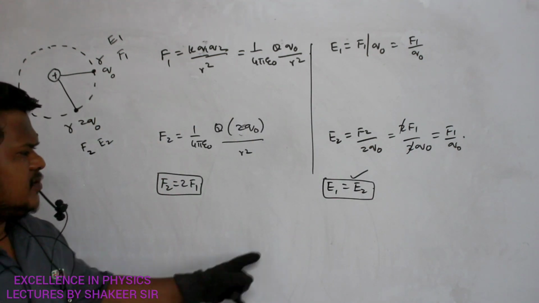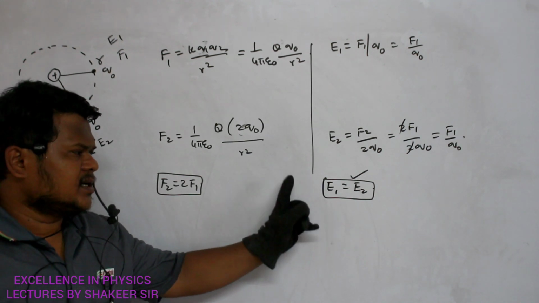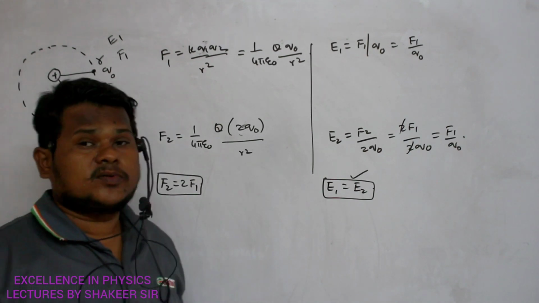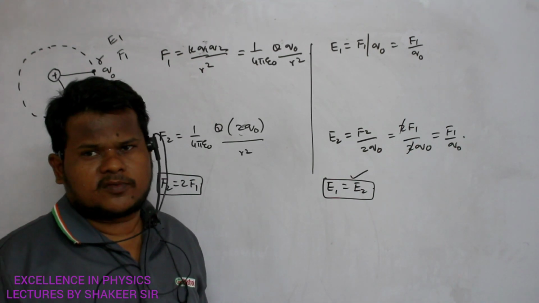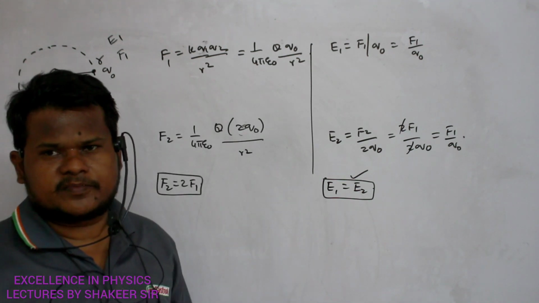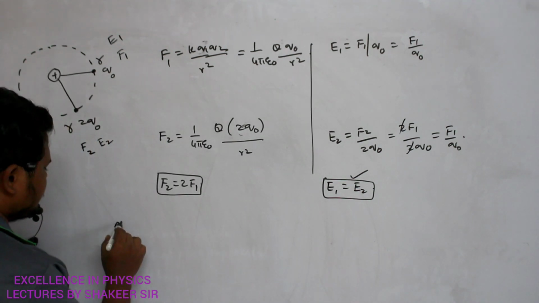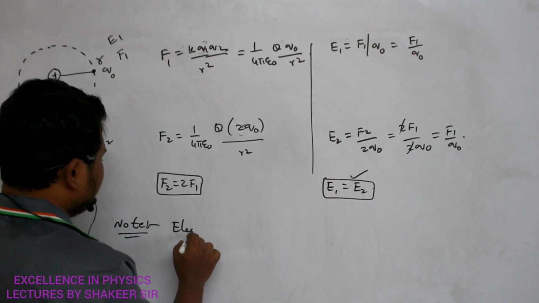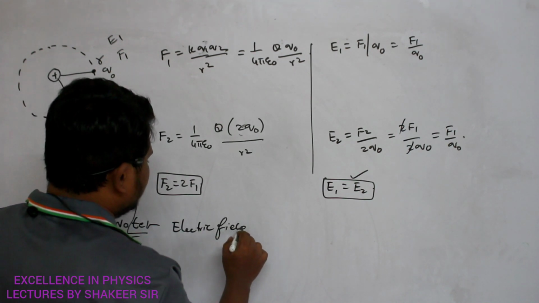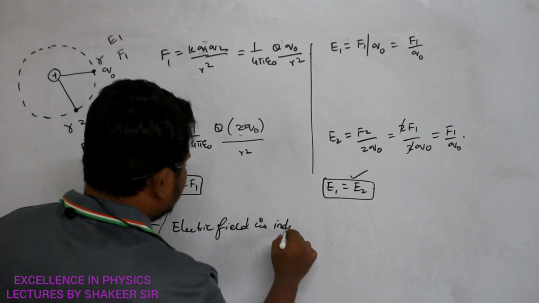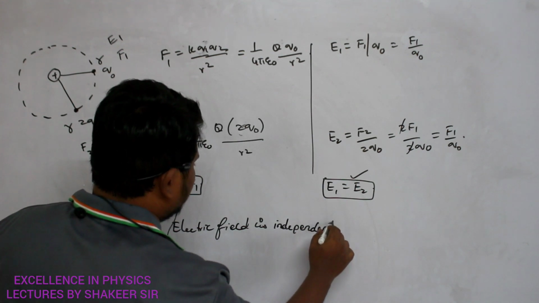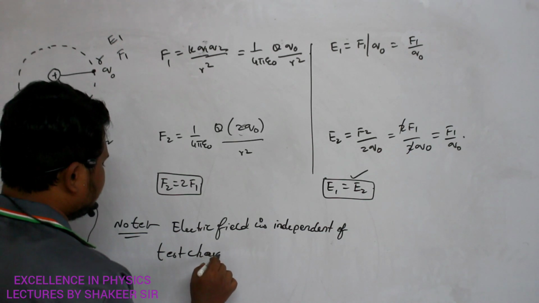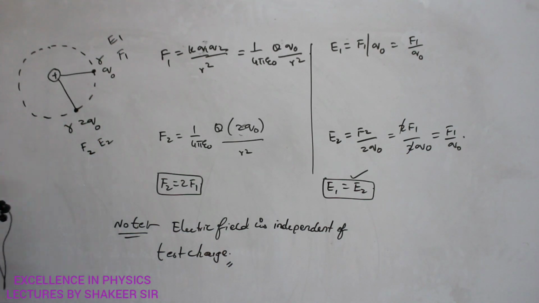So what we understand here is that electric field intensity is not depending upon the test charge. This is the very important point which we have to understand. To understand all this only, we have done this calculation. Are you able to understand? So the note point here we have to write is: electric field is independent of test charge.